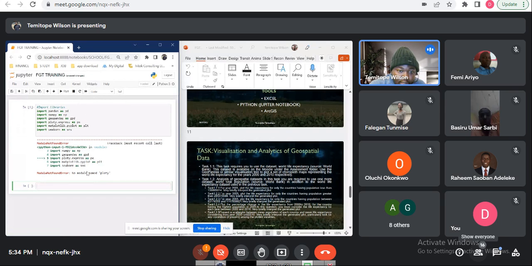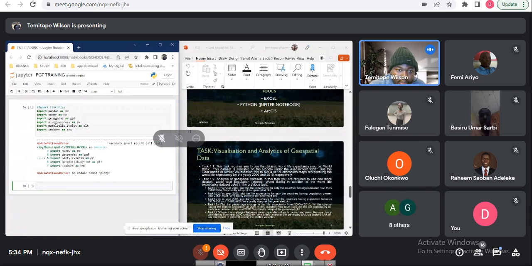Okay, there's an issue. No module named plotty. Import plotty express as px.